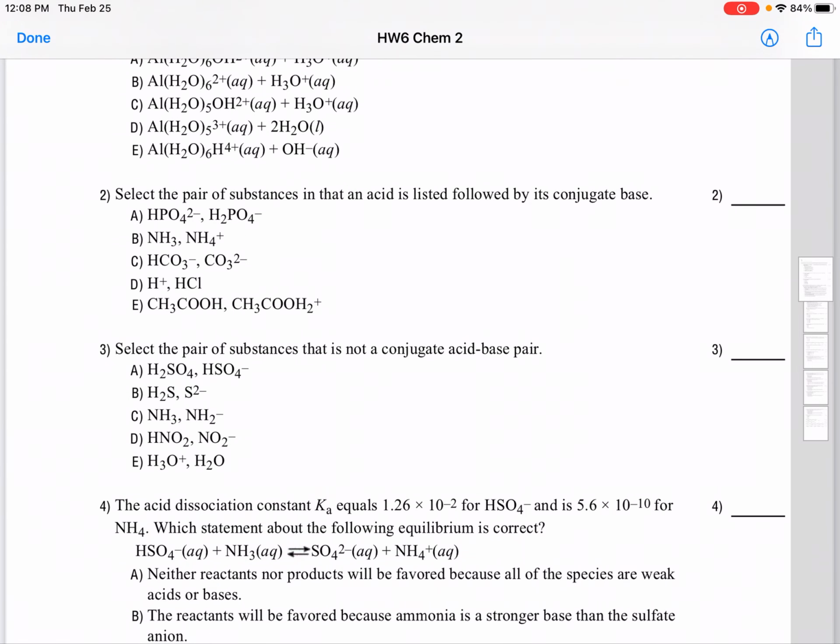Select the pair of substances in which the acid is listed followed by its conjugate base. First thing is the acid and then it has to be the conjugate base. So remember, what is an acid? The Arrhenius concept of an acid is something that can donate a hydrogen or a proton. So going from acid to base, you should see a removal or loss of a proton from the acid to the base. Now with that in mind,